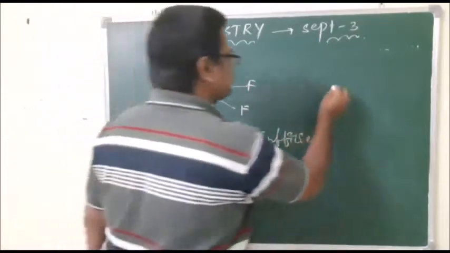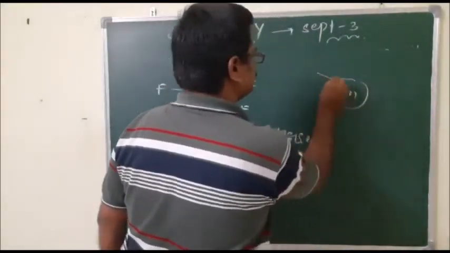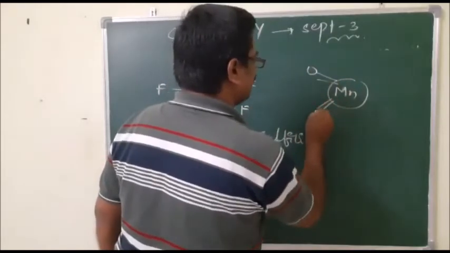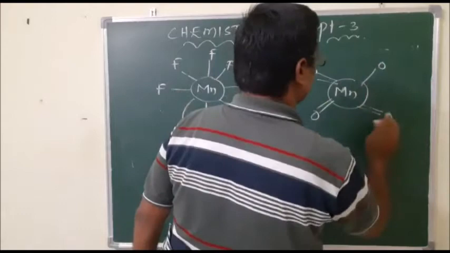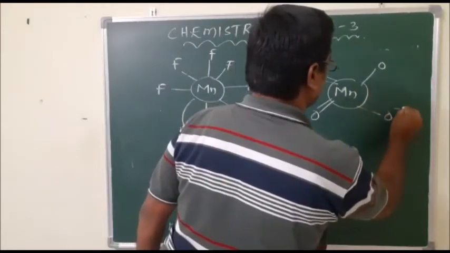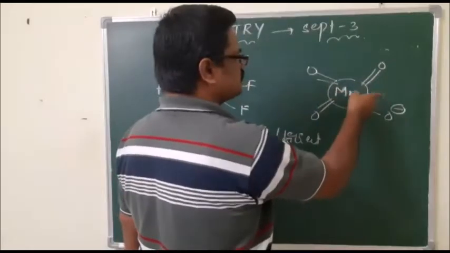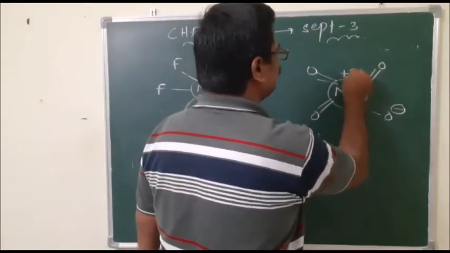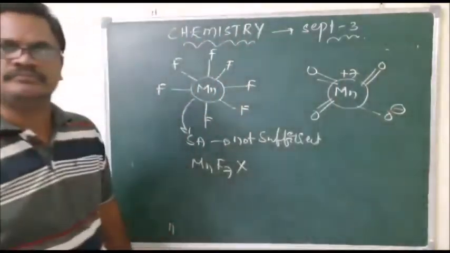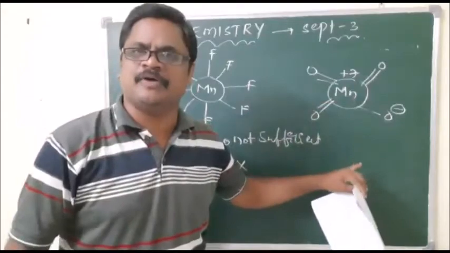But in the case of Mn with oxygen, look here: Mn double bond O, Mn double bond O, Mn double bond O, and O minus, that is MnO4 minus. With only 4 oxygens, the +7 oxidation state is fulfilled. The reason is that oxygen can form multiple bonds.